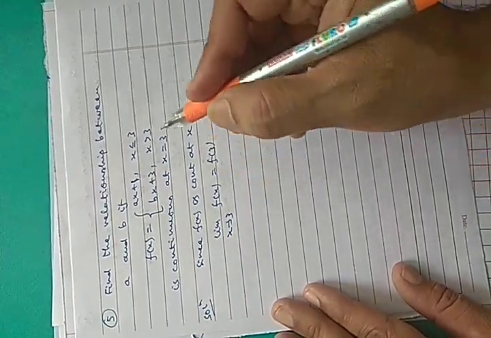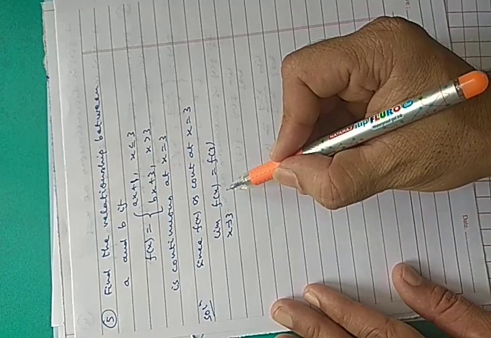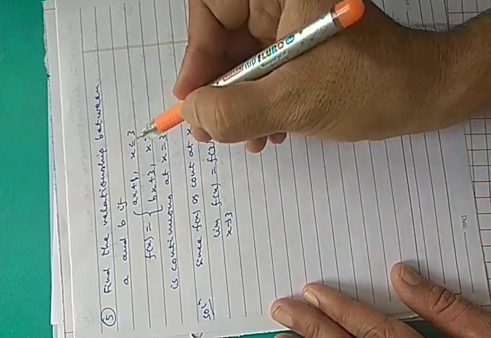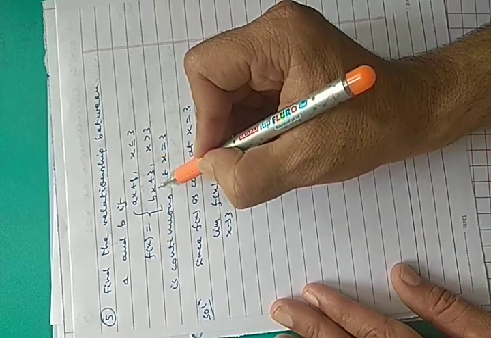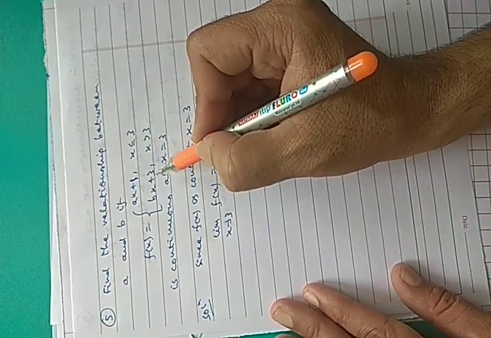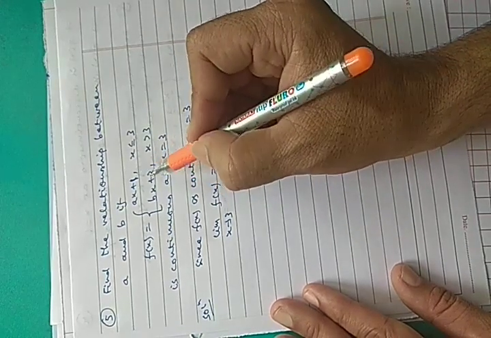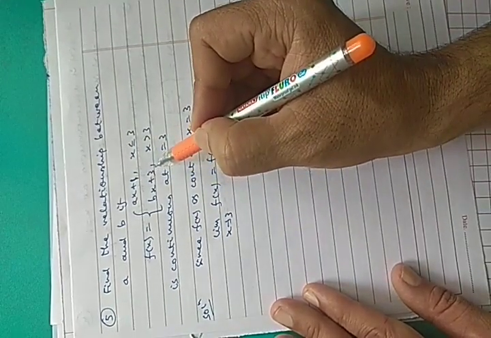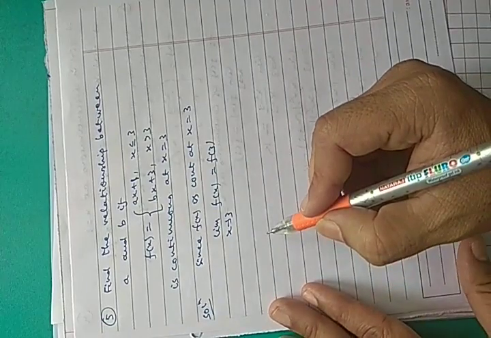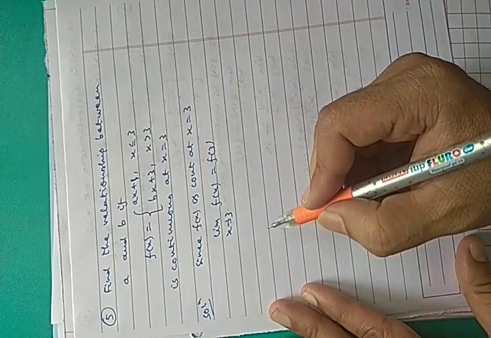Now you can see, if you have to find out limit x approaches to 3, f(x), in the left side of 3, function is ax plus 1. In the right side of 3, function is bx plus 3. Means function is different in the left side of 3 and right side of 3. Okay. So, you have to find out left hand limit as well as right hand limit.